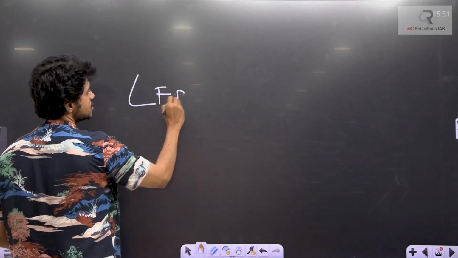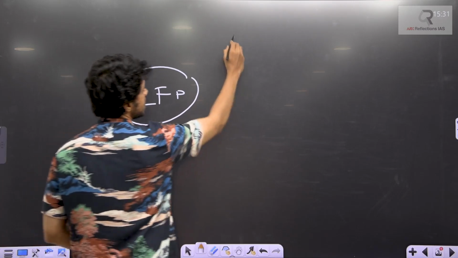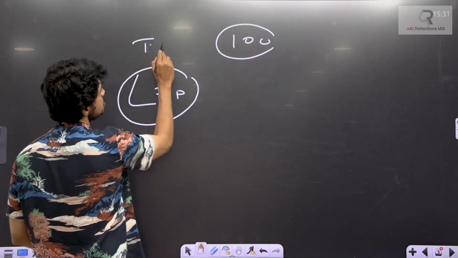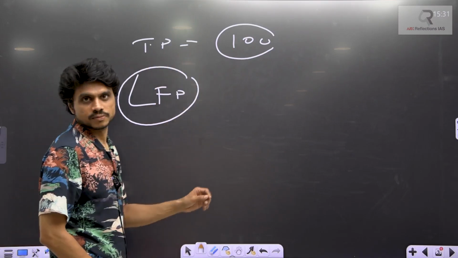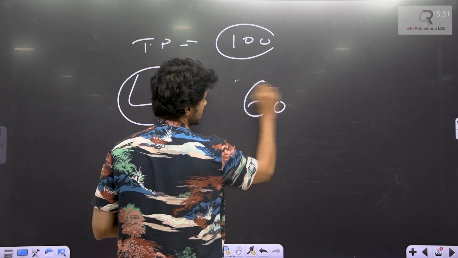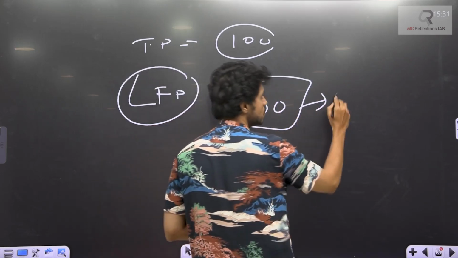See, labor force participation. There is a total population; let's assume it is 100. Now from this, there are 60 people. Within the 60 people, some are working.